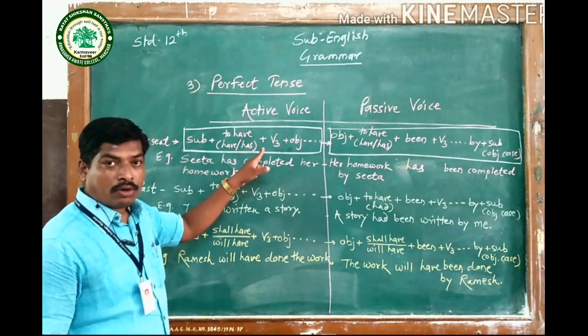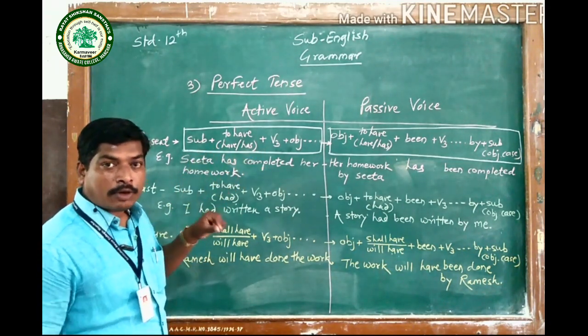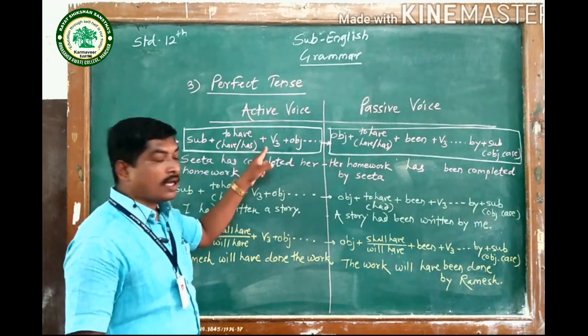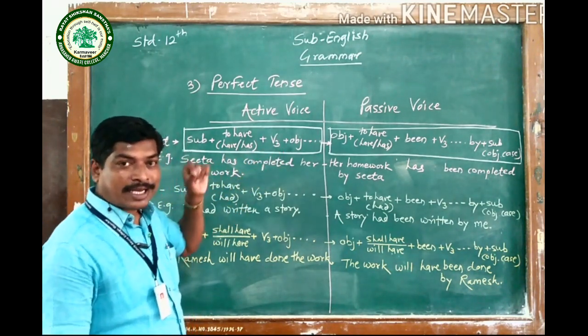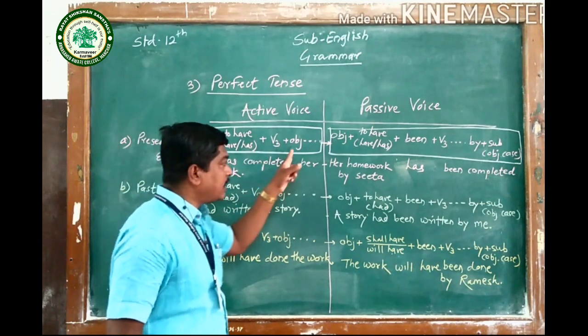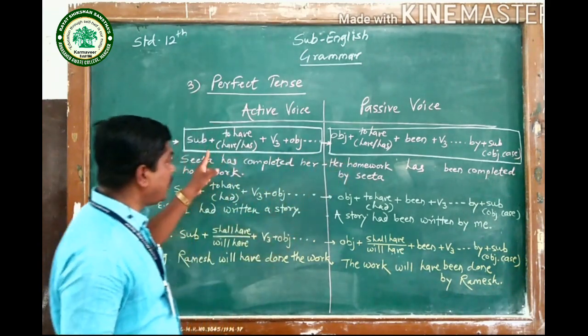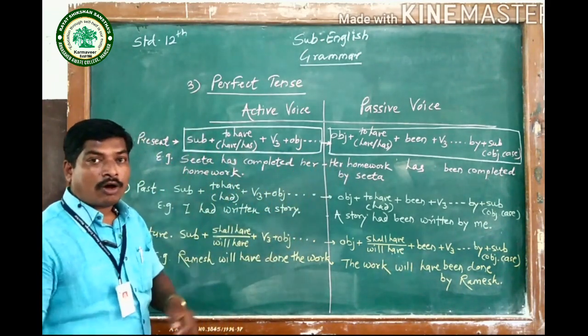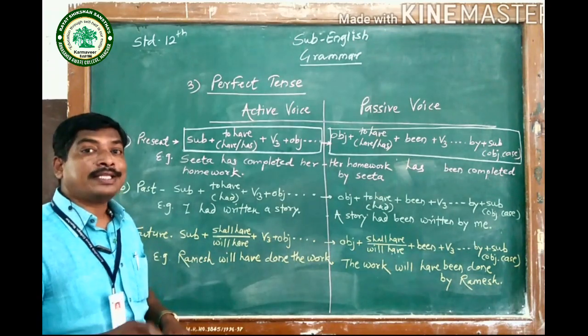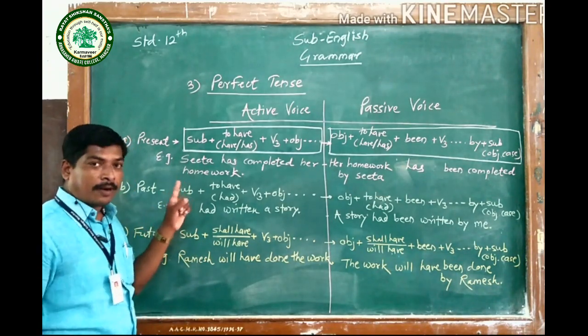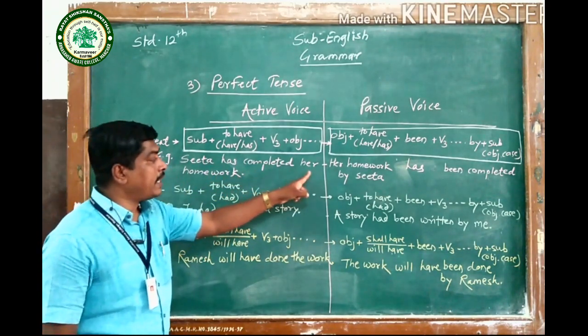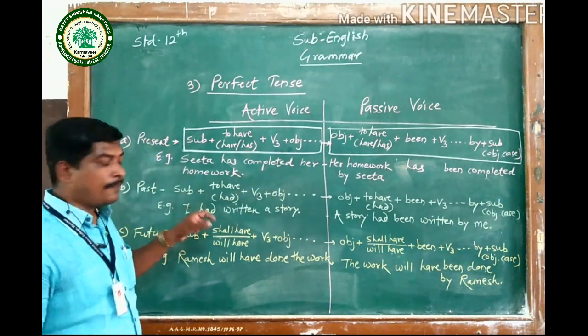Subject plus to have, it means the helping verbs have and has, plus V3. It means the past participle of the action verb, and then object and remaining part. This is the formula or pattern of active voice of present perfect tense. For example, Sita has completed her homework.